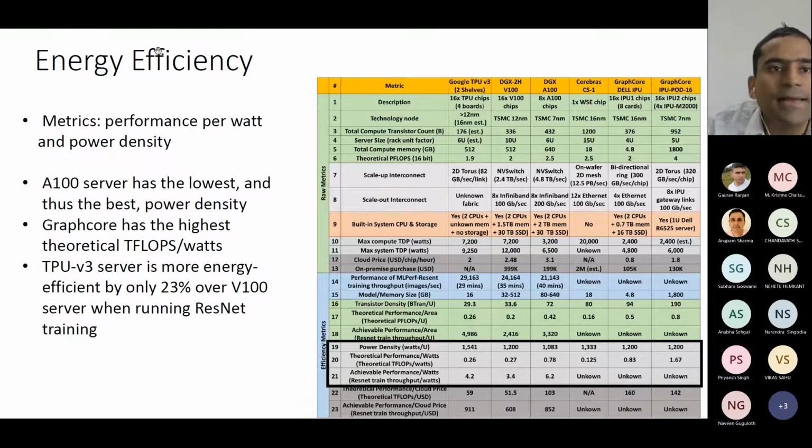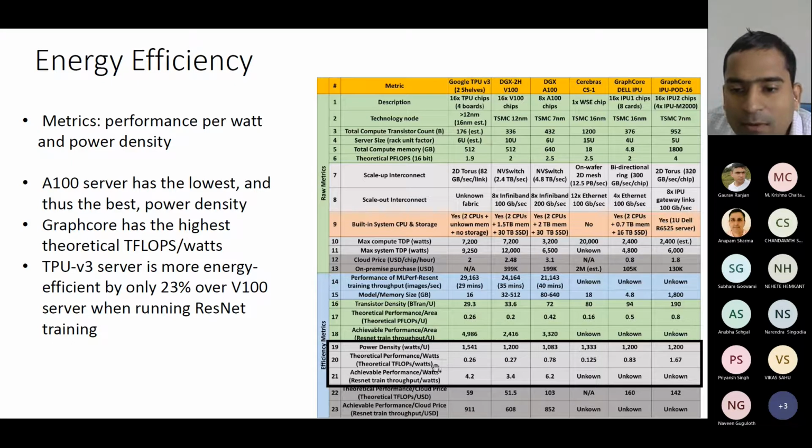Now let's see the energy efficiency. So performance per watt and power density. The A100 server has the lowest power density. This is 1083. That is the lowest. Lowest means best. That means each U is spending only 1083 watts of power. See, we want less power to be dissipated. That's why this power density should be as low as possible.